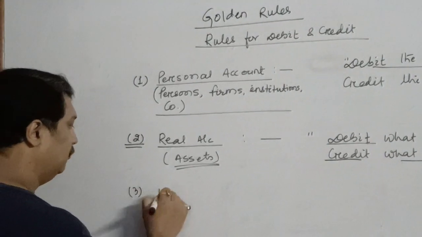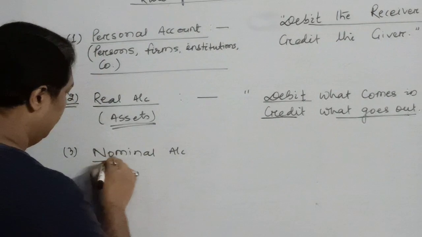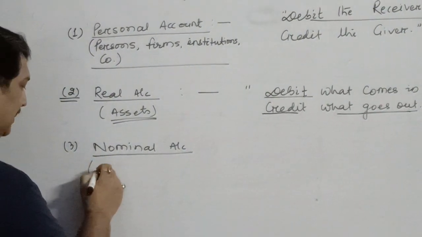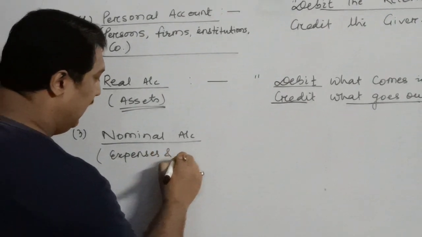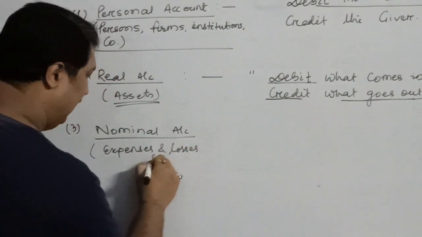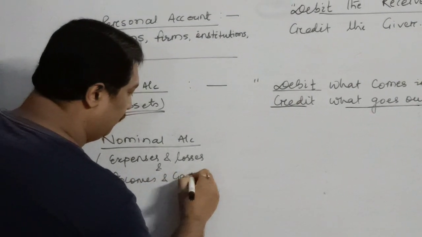The third account which we have to talk about is the nominal account. Before I tell you the rule, once again, nominal accounts are classified as expenses and losses, and incomes and gains or profits.